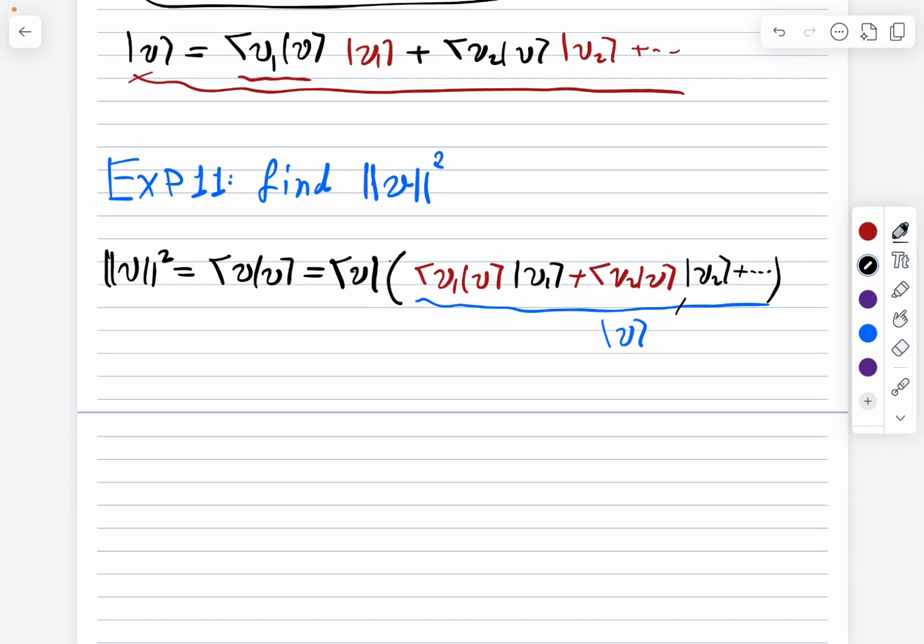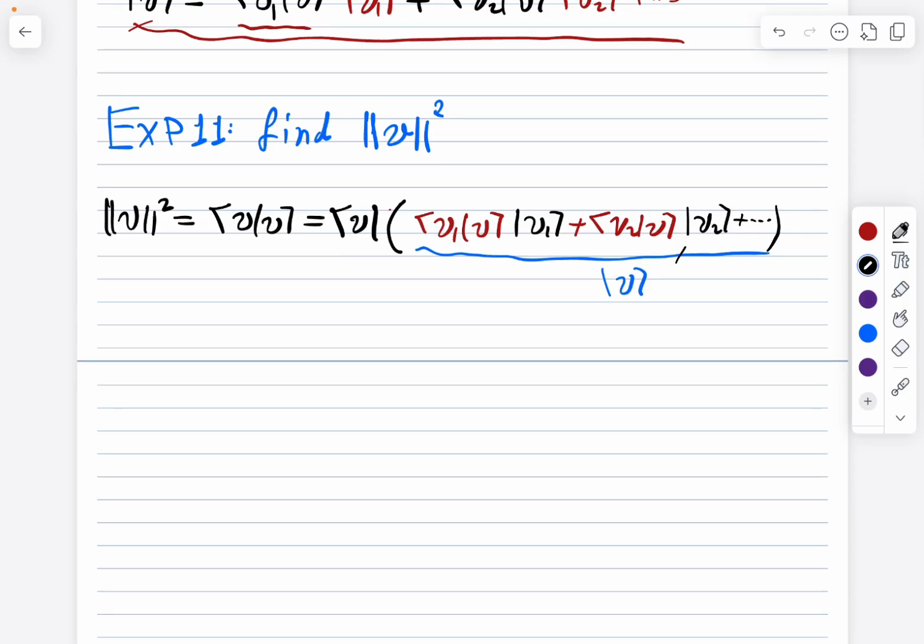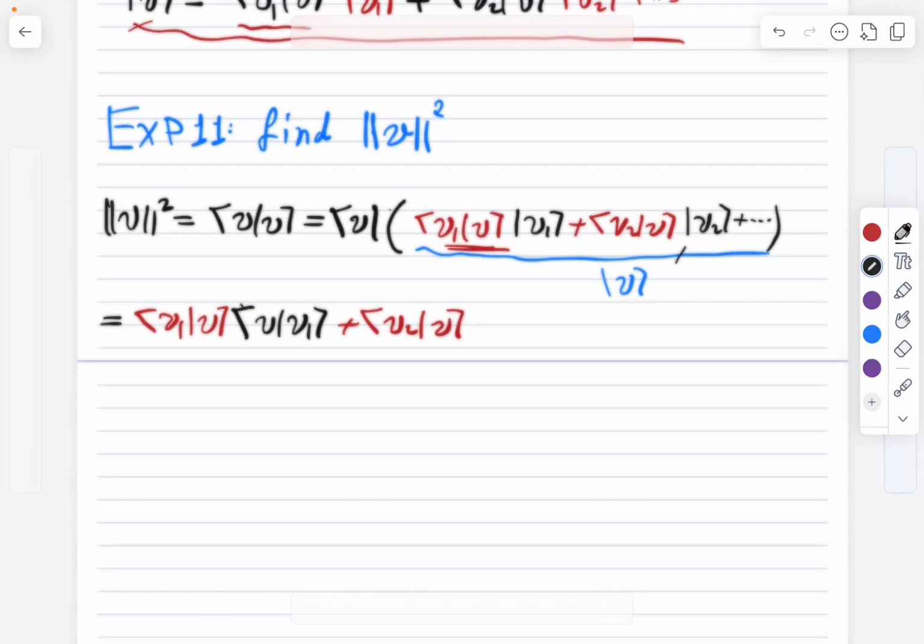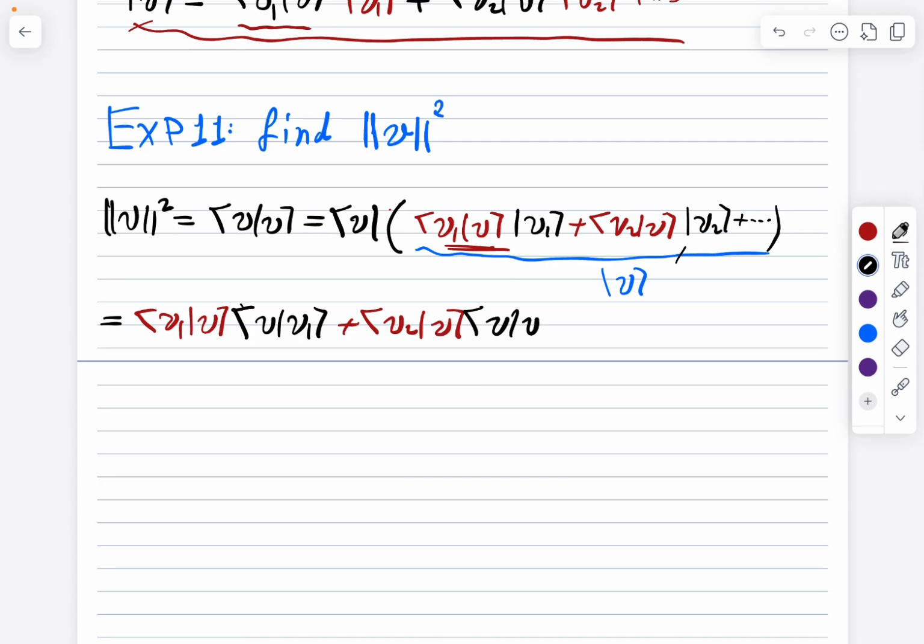Now if we distribute, I will have the bra of v1 with v, times v1, plus we can see a pattern, the same for v2, and so on.